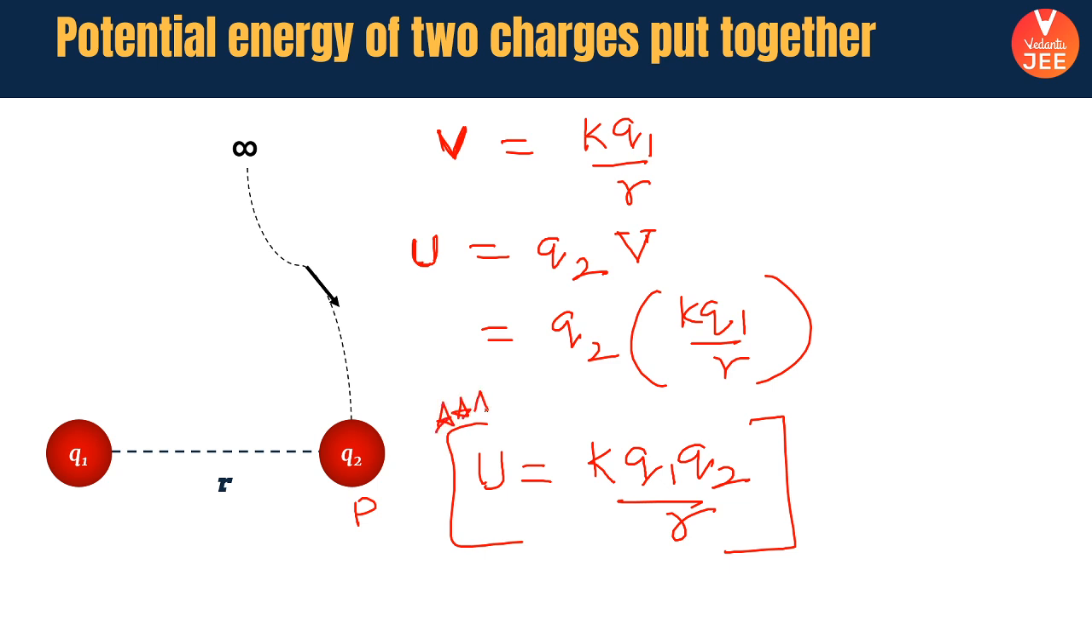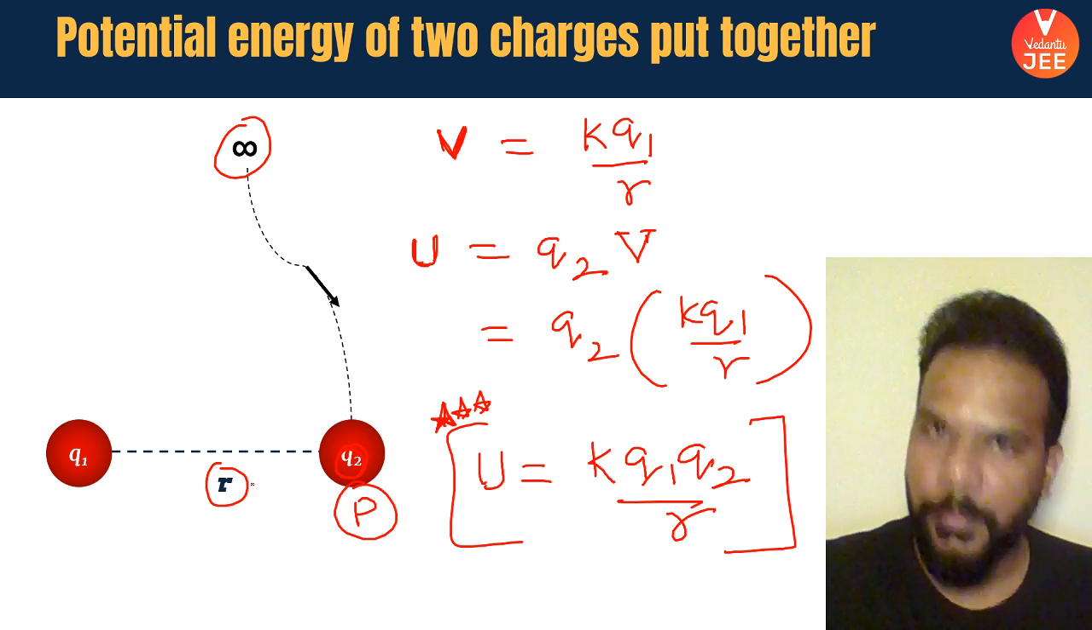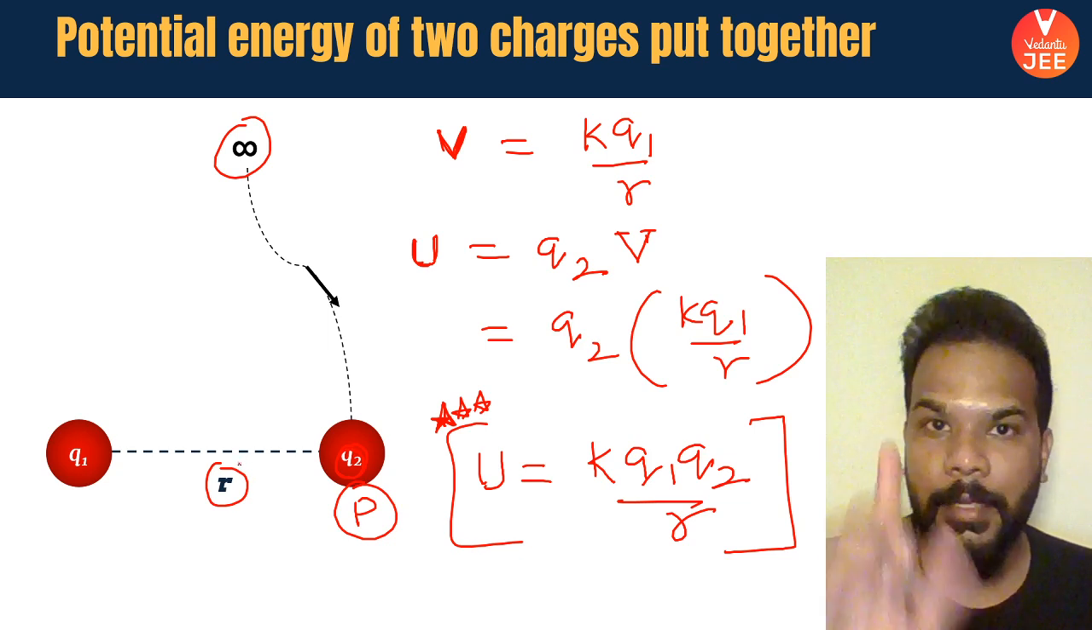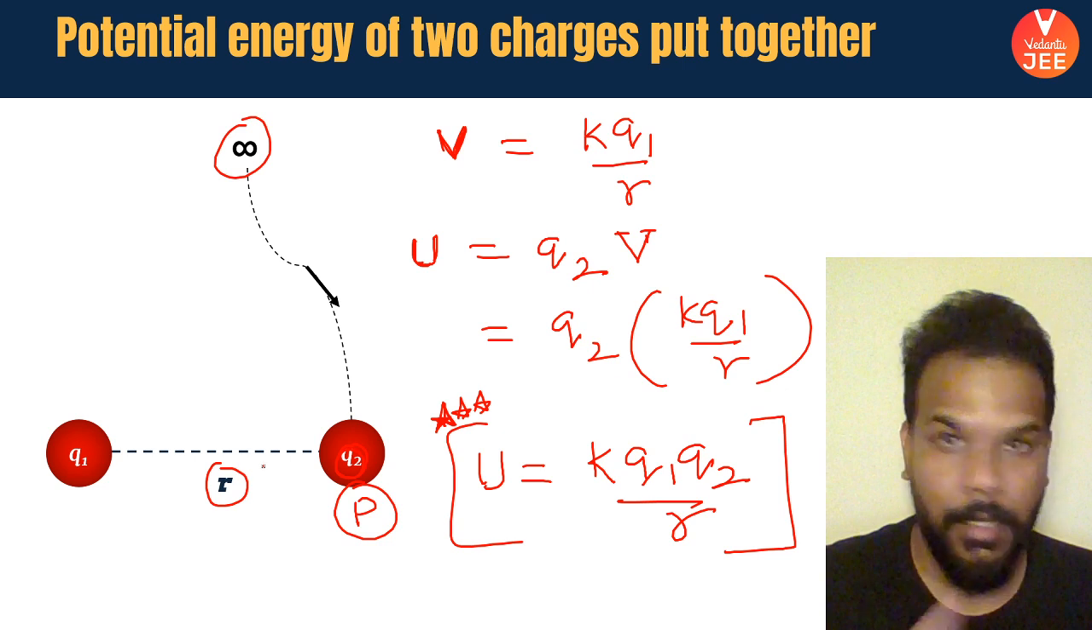So all you did was, whichever charge is being moved from infinity to this given point P, just multiply the value of that charge with the potential due to the other charge at that point. So due to Q1, all I needed was the value of potential at a distance r, and then multiply it with the value of Q2. You are sorted. You are aware of the value of the potential energy between the two charges when they are separated at a distance r: K Q1 Q2 by R, not R square.